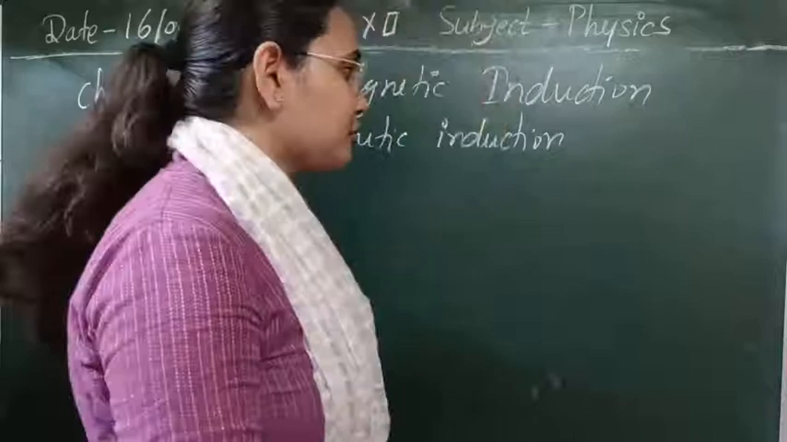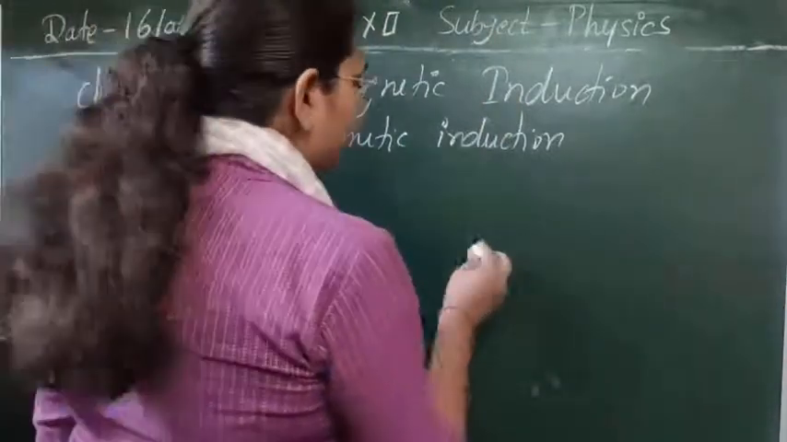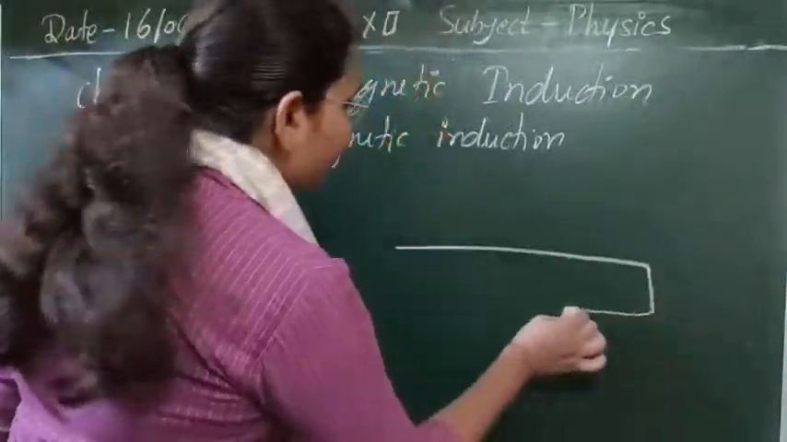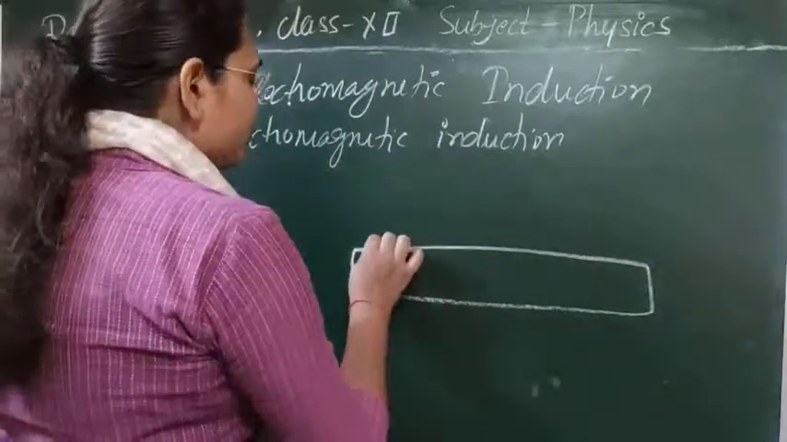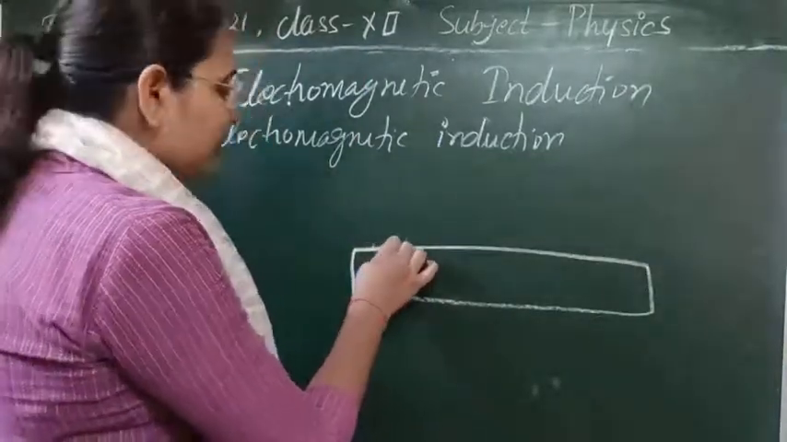So let's see this experiment. This is experiment number three we have. Suppose we have this type of magnetic material over which we have wound some coil here.